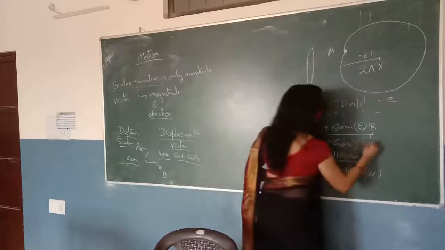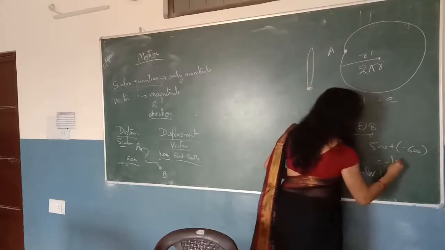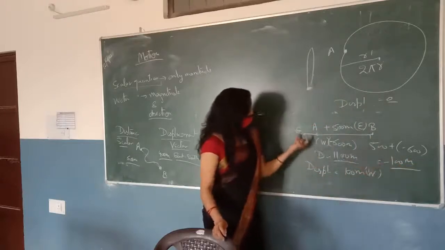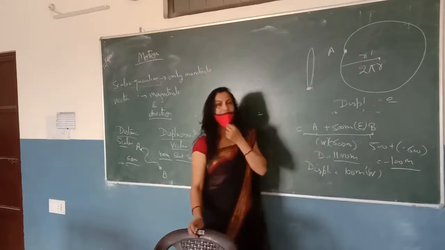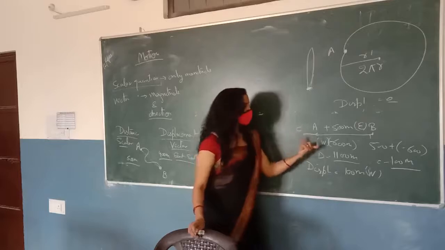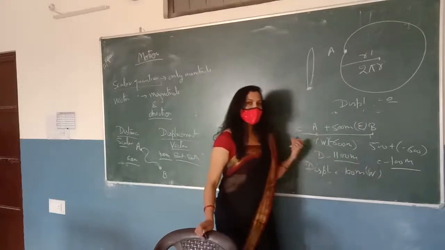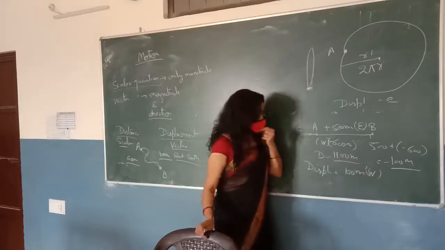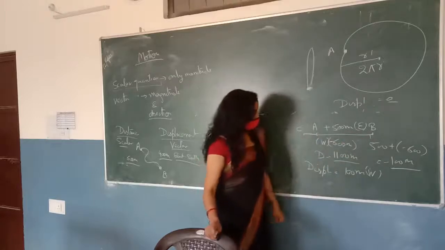If we add these terms, 500 plus minus 600, it will be minus 100 meters. The minus sign shows that the final position of the body is towards the west, because we are using the negative sign to represent the west direction. So the displacement covered by you is 100 meters towards the west.